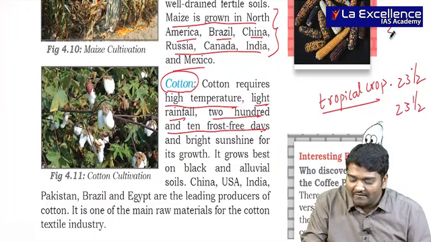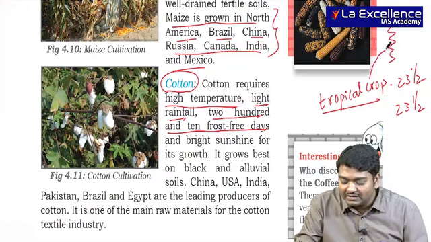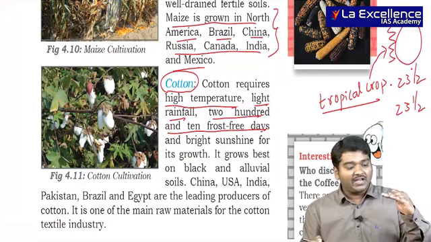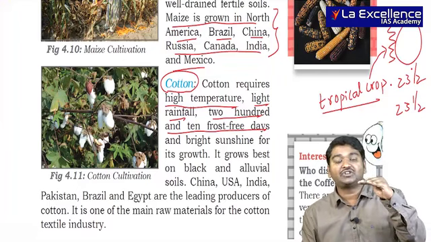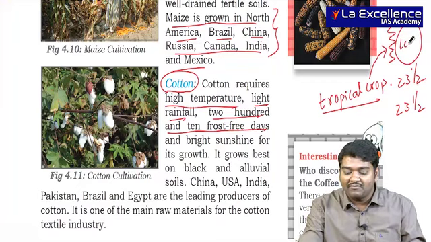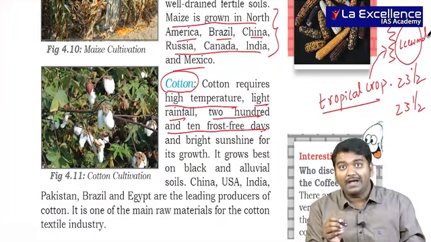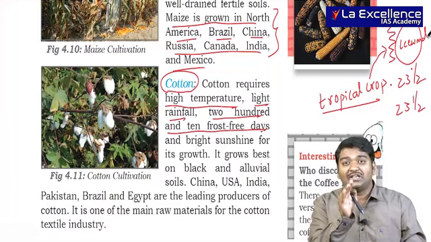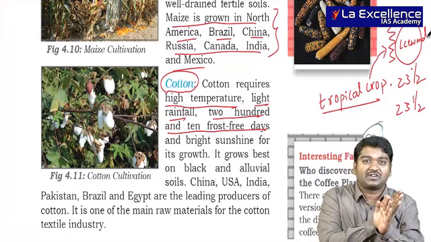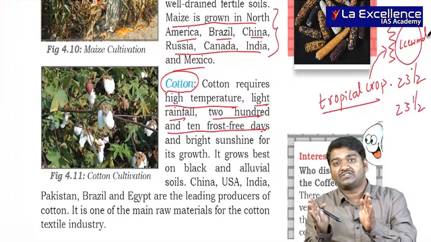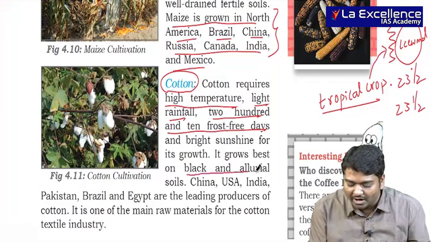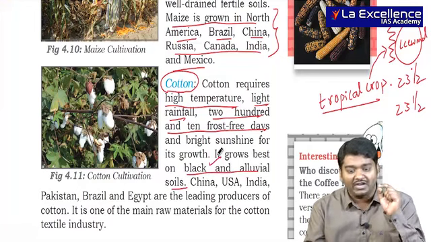And usually if you have a mountain and if wind is moving in this direction, cotton will be grown in this region. The reason is, I have told you, whenever you have mountains and wind is moving in one direction, rainfall will be there, orographic rainfall. And on the other side, we call it leeward and rainfall will be less. In India, Maharashtra, Gujarat, especially on the eastern side of Western Ghats. You have Western Ghats, and on the western side of Western Ghats you have Arabian Sea, but on the eastern side of Western Ghats you have Maharashtra and Gujarat, and it also requires black and alluvial soil. Usually black soil is very, very good.